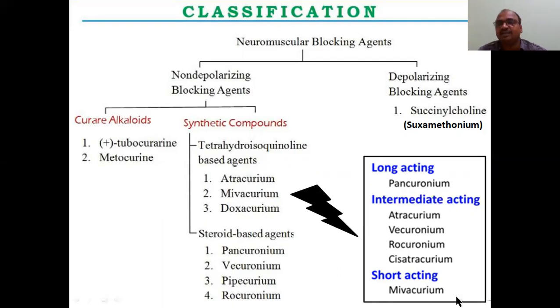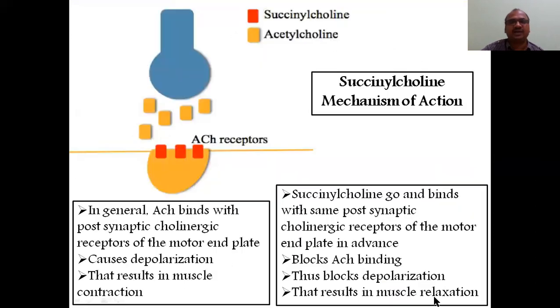Intermediate acting acts for 1 hour to 1.5 hours, like atracurium, vecuronium. All these are the same compounds; earlier I classified them based on structure, here it is based on time only. Atracurium, vecuronium, rocuronium, cisatracurium, and mivacurium, like that you will get here. Now you come to succinylcholine.